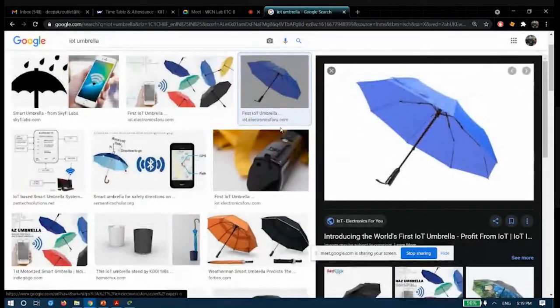IoT. If your umbrella is smart enough that it will get all the information about the weather from the internet, and when rain is about to happen, let's say later in the day, it will warn you through a simple reminder light that rain is about to happen. You take the umbrella with you, a particular light blinks and you will know there is rain coming and you have to take the umbrella with you.